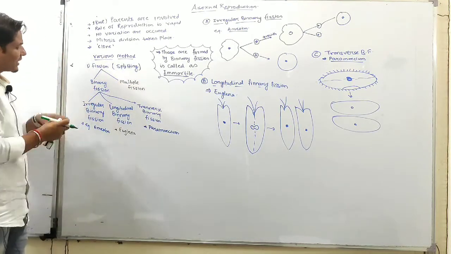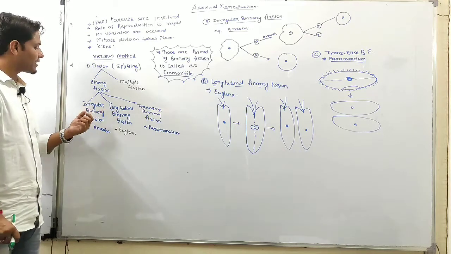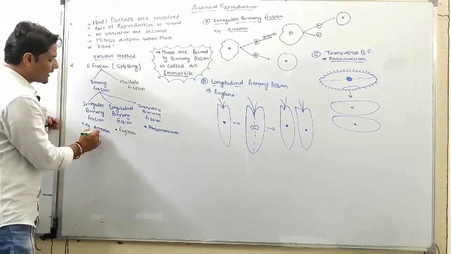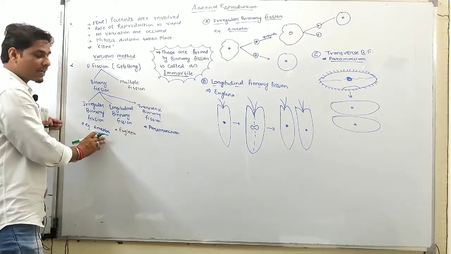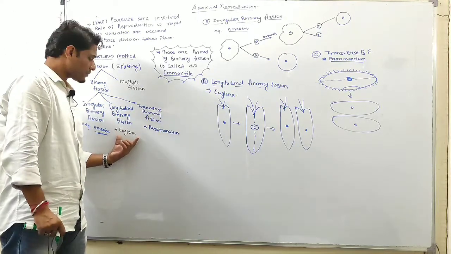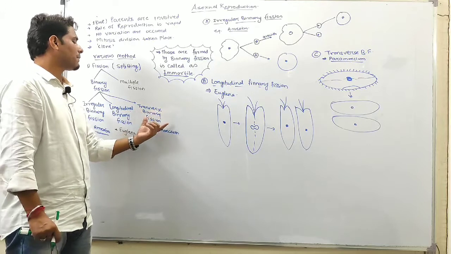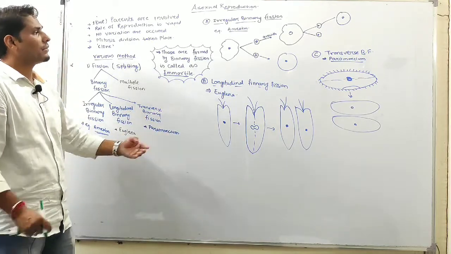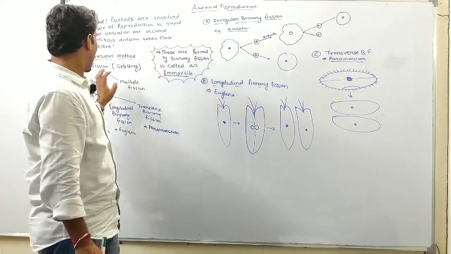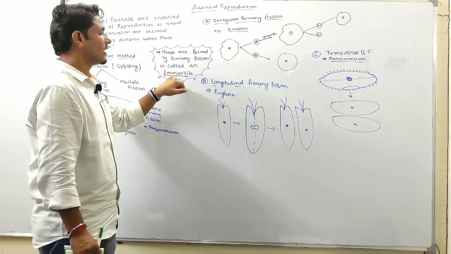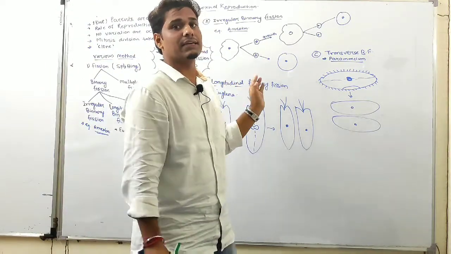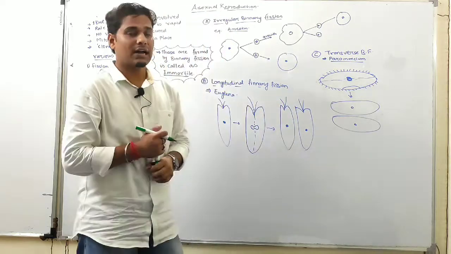Binary fission is of three types: irregular, longitudinal, and transverse. Irregular binary fission occurs in amoeba, longitudinal binary fission in euglena, and transverse binary fission in paramecium. Organisms formed by binary fission are called immortal, because natural death cannot occur in them.